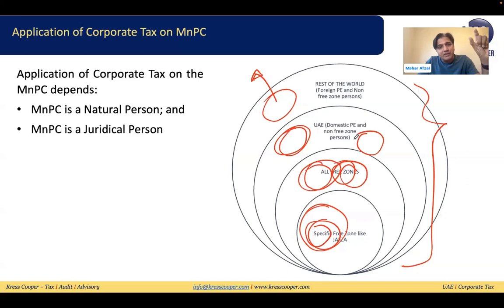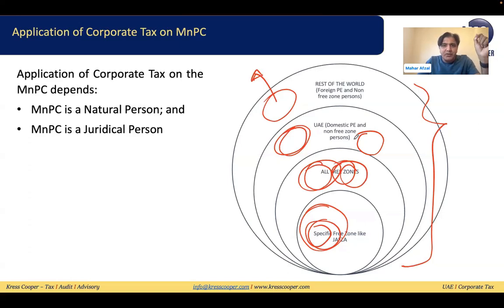If your income is from 1 million to 3 million dirham, in this situation, you can apply for a small business relief. And once you apply for a small business relief, you will not be liable to corporate tax up to the end of December 2026.